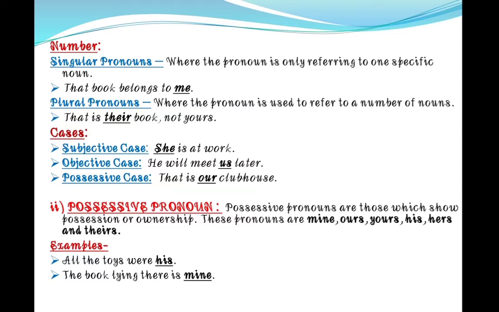For example, all the toys were his. Here we are showing possession. The book lying there is mine. Again, I am showing that the book is mine. Ownership. Children, often we confuse between possessive pronouns and possessive adjectives. So don't be confused, children. We should remember that a possessive pronoun is always used in place of a noun, but a possessive adjective is placed before a noun. Keep this in your mind.